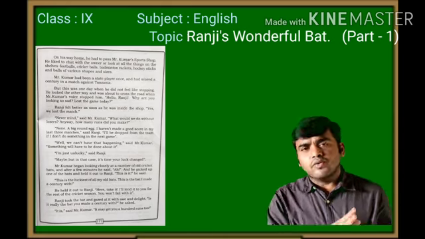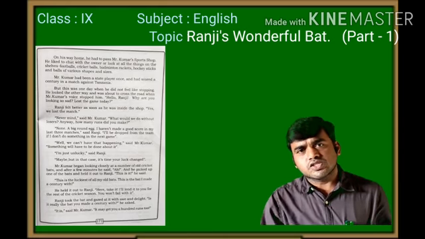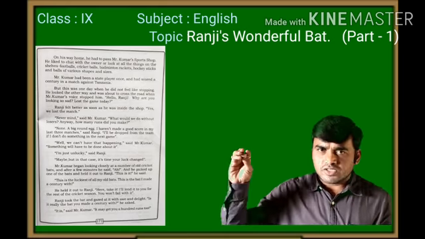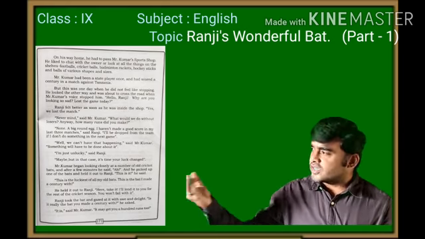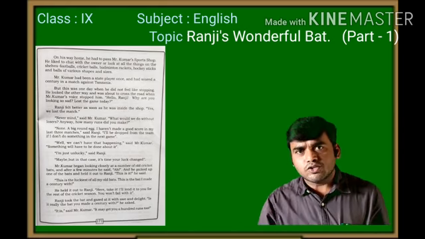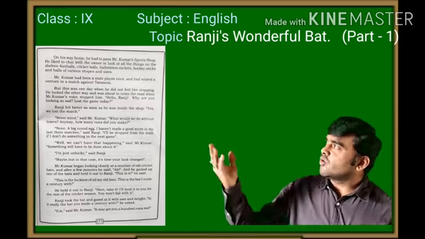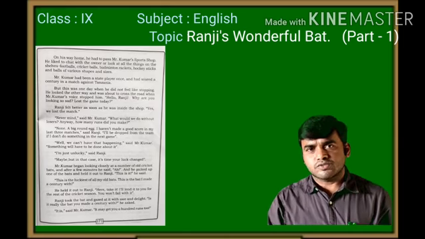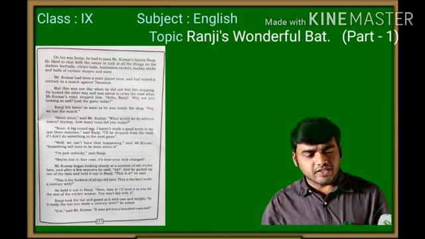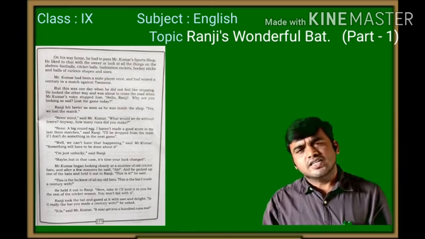Every day when Ranji was going home, he was going to his shop and talking to Mr. Kumar and looking over the sports items displayed in the shop. It was his daily routine.